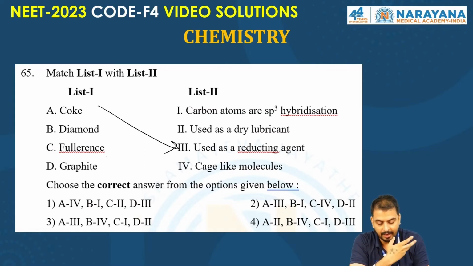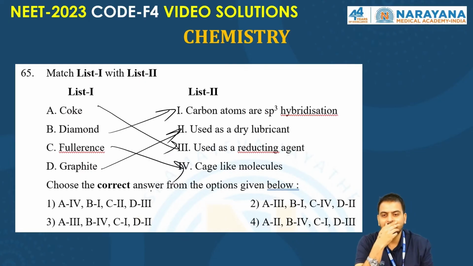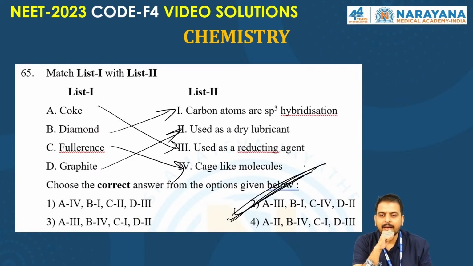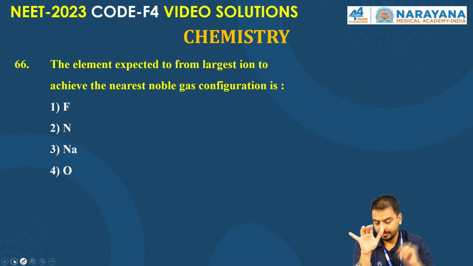Diamond is an sp3 hybridized carbon, very hard. Graphite is used as a dry lubricant. Fullerene is a cage-like molecule. So which option is the right one? A third and D second. Second is the right answer, right? I hope all of you got the right answer. One of the very easy questions.